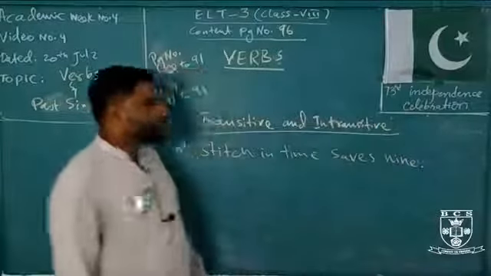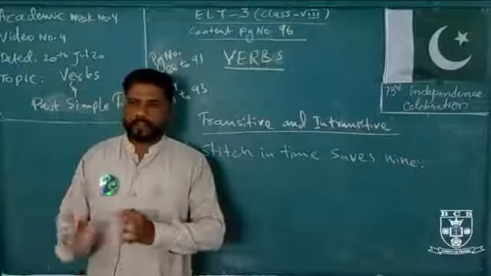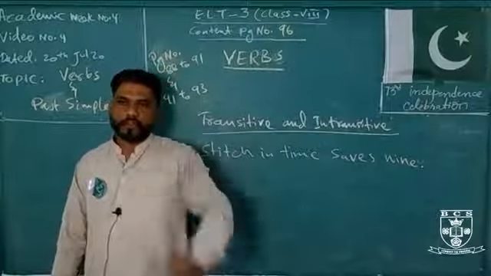Okay, so what you need to be doing, you have to pick transitive or intransitive verb.